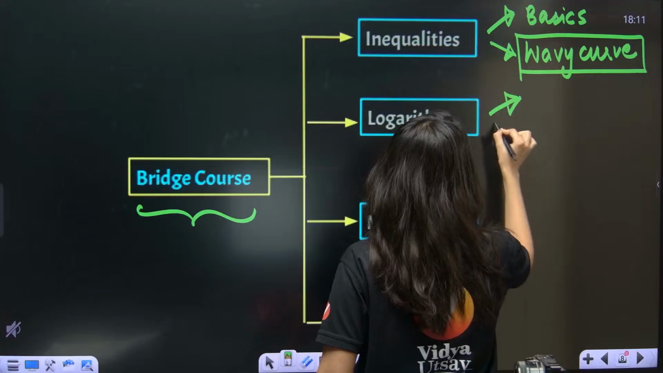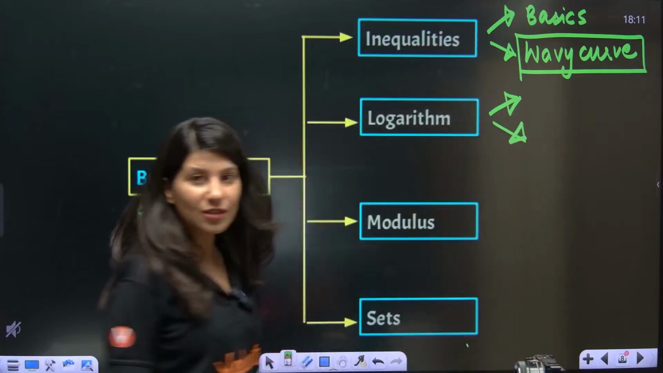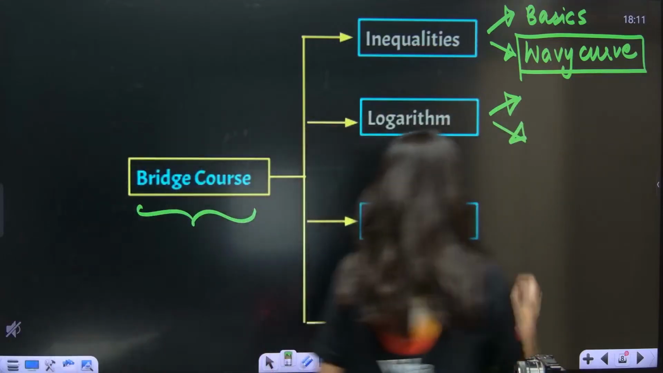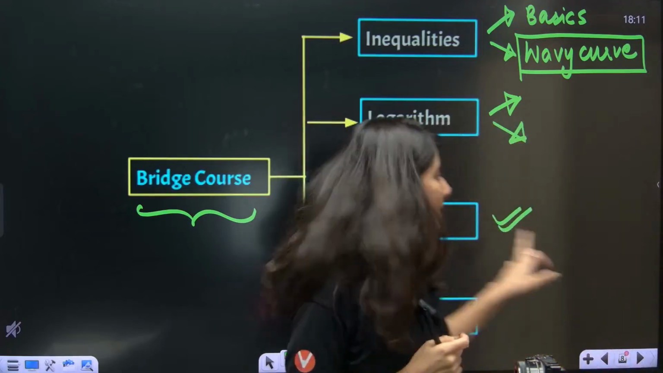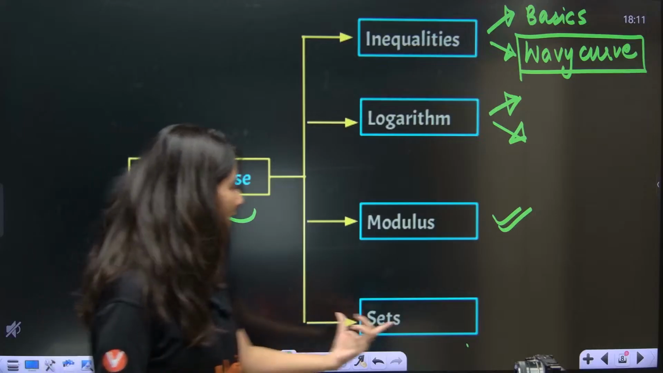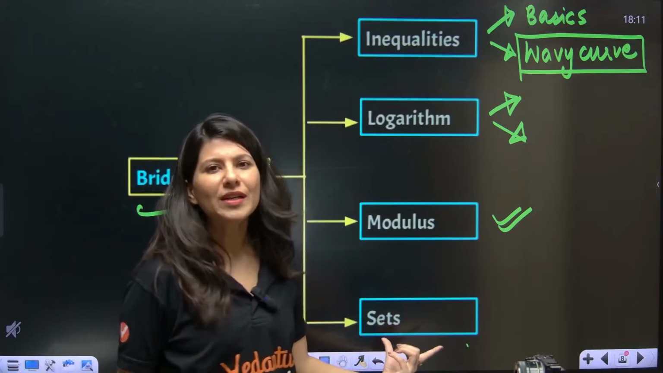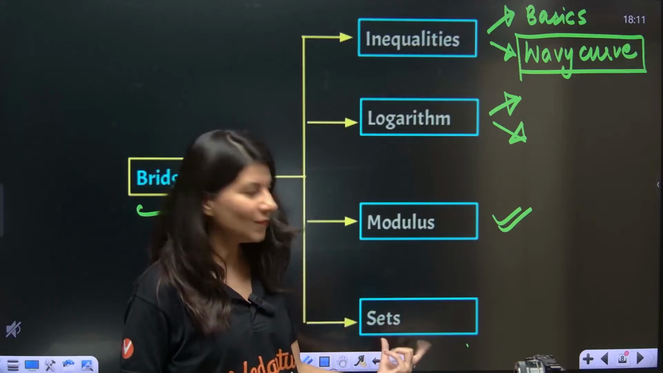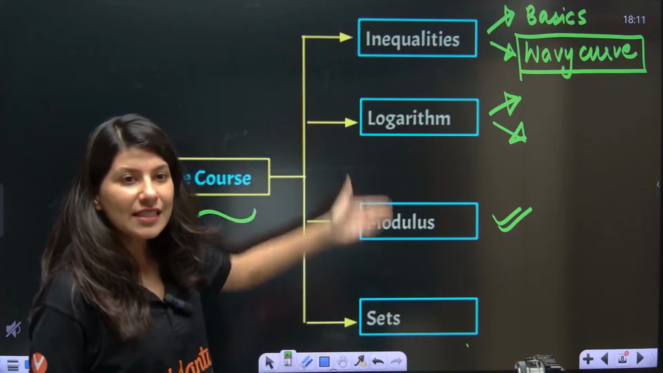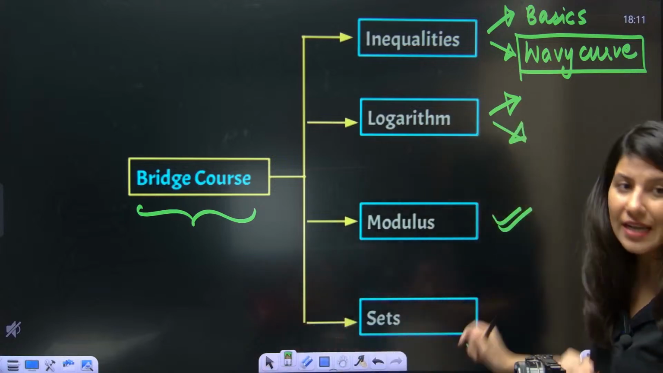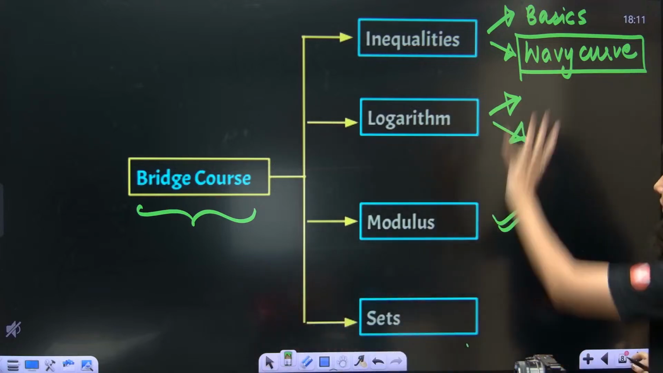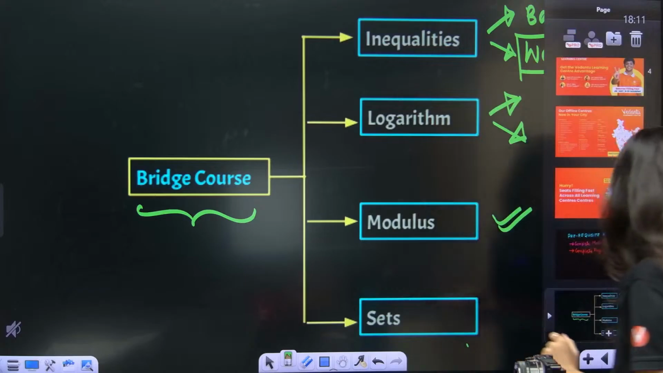Also in here, we are going to need 2 sessions for logarithm. Along with that, then we have modulus equations and modulus inequalities, same in first session. Then we have sets, though it's there in your NCERT also, the sets chapter. So this is what 4 chapters or 4 topics you can say we are going to cover in the bridge course. We are going to start it off with inequalities right away.